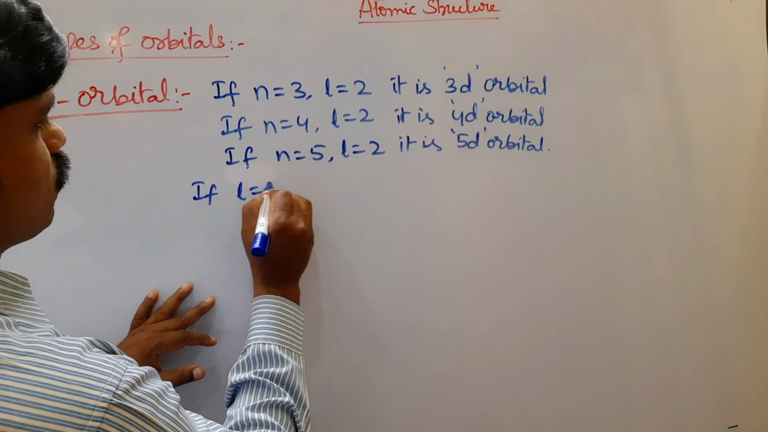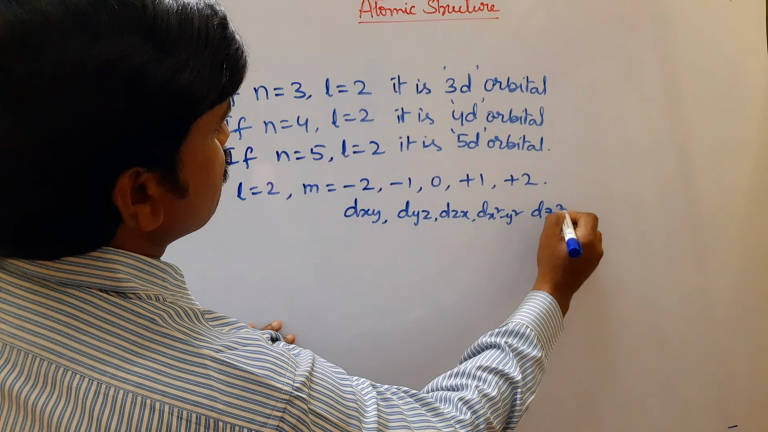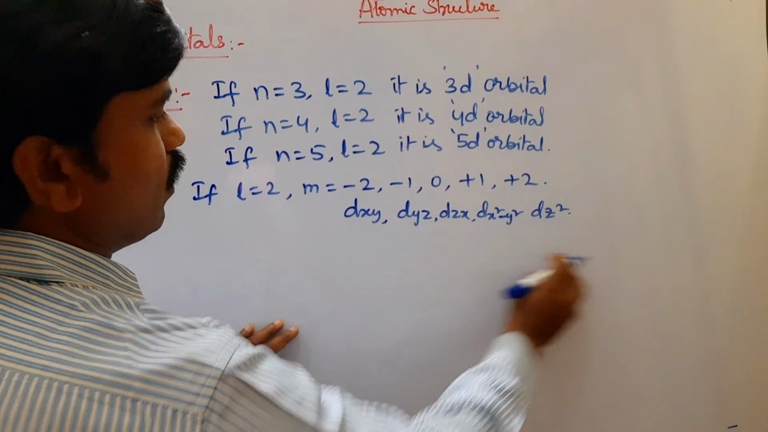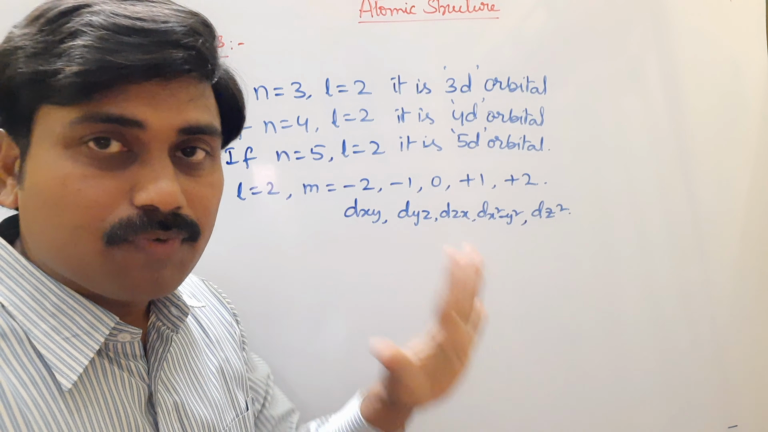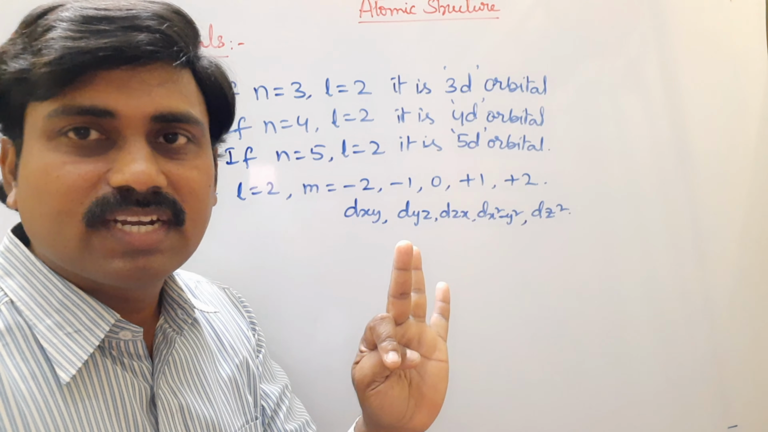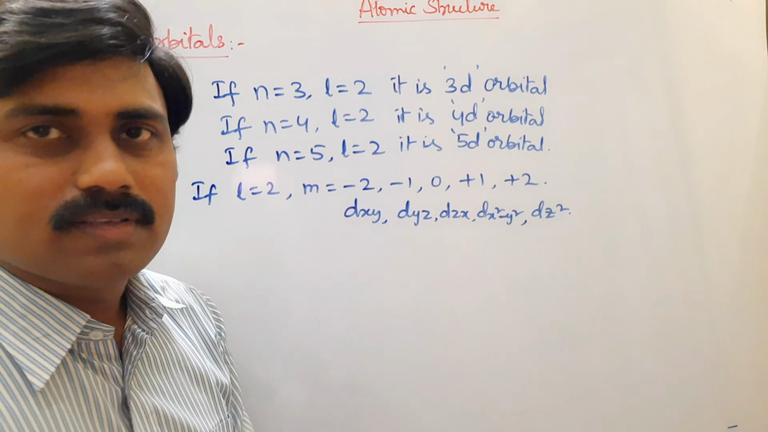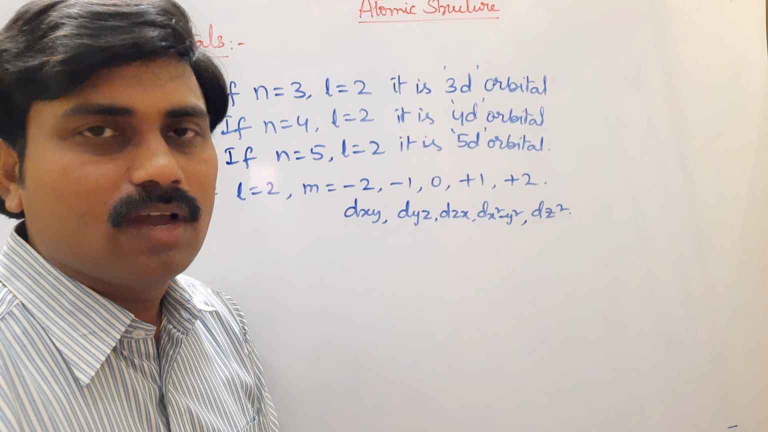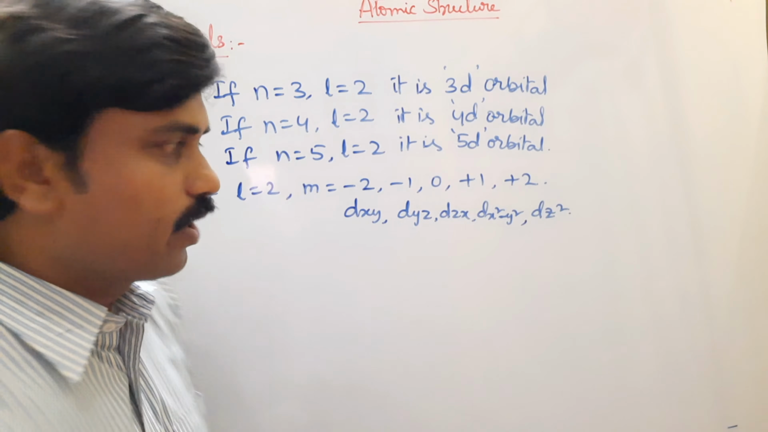They are dxy, dyz, dzx, dx square minus y square and dz square. So these 5 are d orbitals. So d subshell has 5 orbitals: dxy, dyz, dzx, dx square minus y square and dz square. All the 5 orbitals are degenerate orbitals. They have almost the same energy. Look at now, we will discuss the shape of d orbitals.